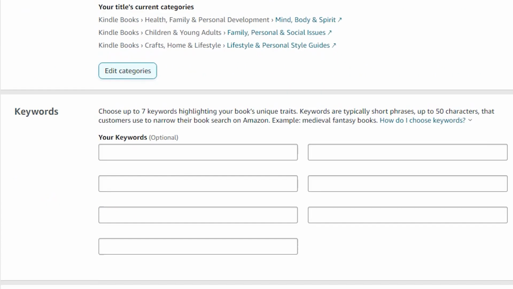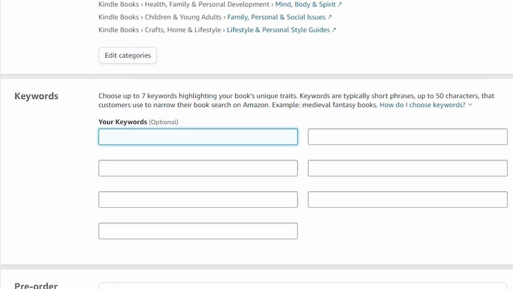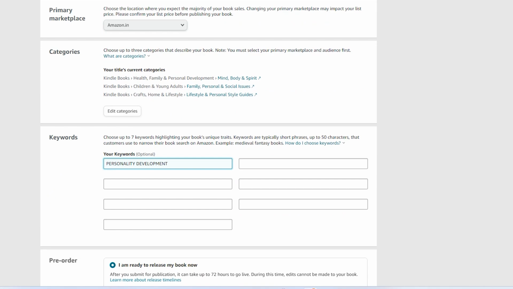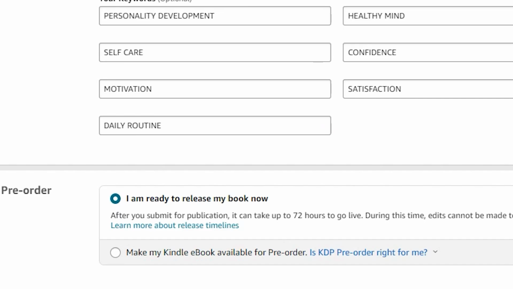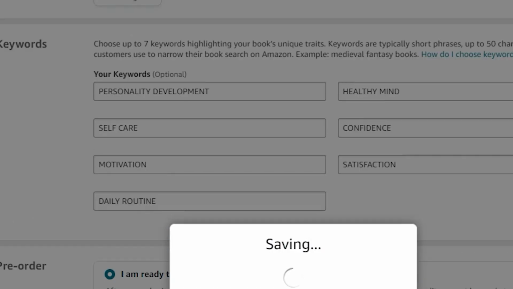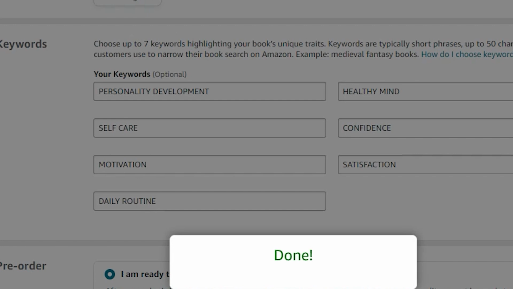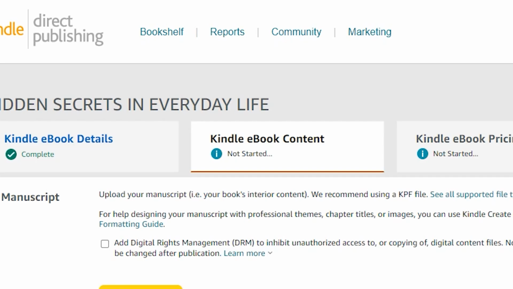Then the keywords. You can select the keywords based upon the hidden secrets. You can write related topics, for example personality development, or any other topics relating to that. Suppose you have a pre-order: pre-order is about if you want bookings.